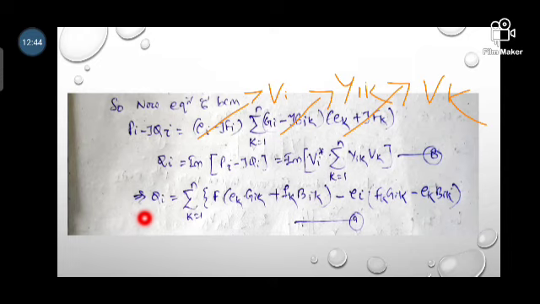From this you will get Qi, the reactive power of bus i, equal to the summation of k is equal to 1 to n of Ek Gik plus Fk Bik, minus Ei into Fk into Gik.